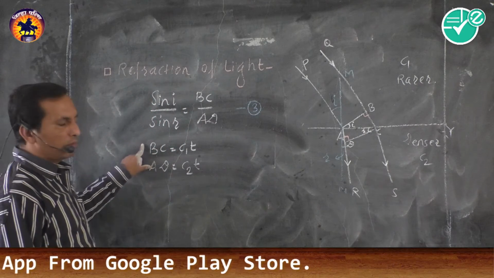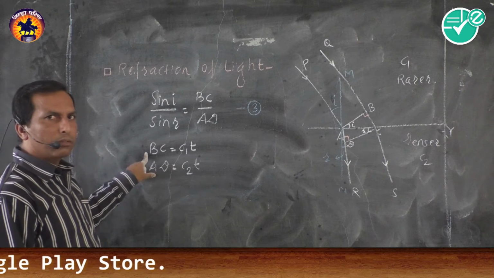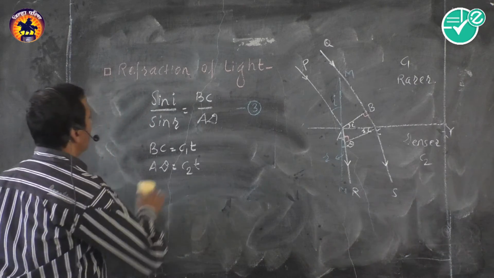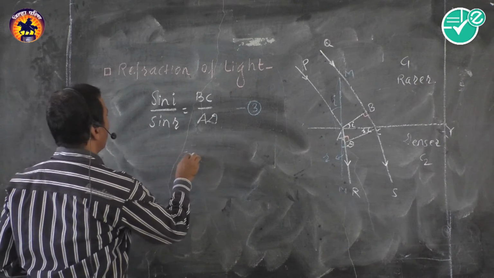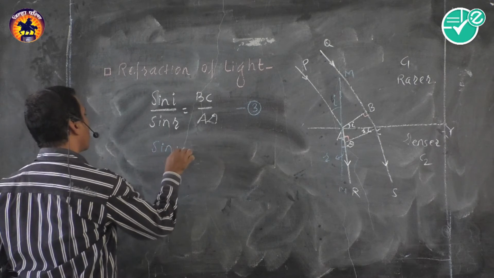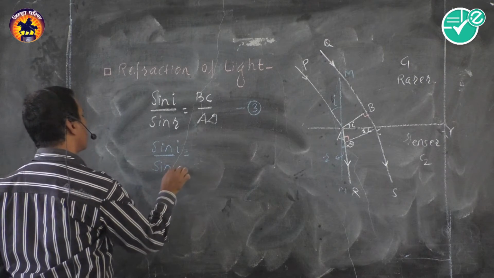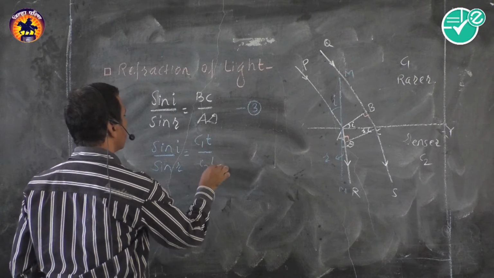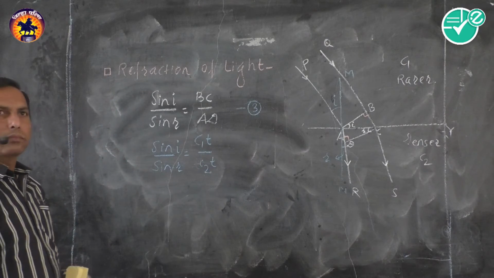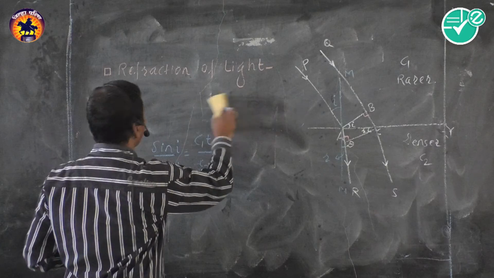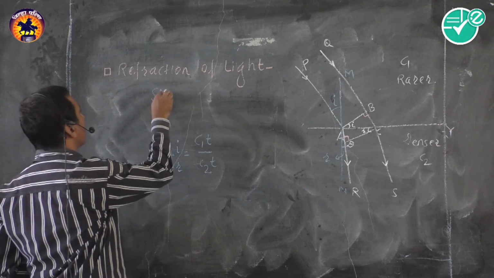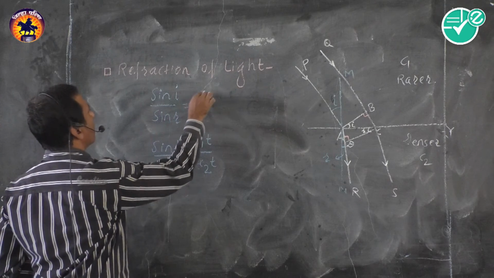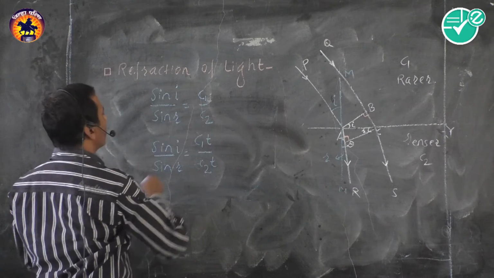Put these two values of BC and AD in this equation. What do we get then? We get sin I upon sin R is equal to C1t upon C2t. Then it is a simple thing: sin I upon sin R is equal to C1 upon C2.